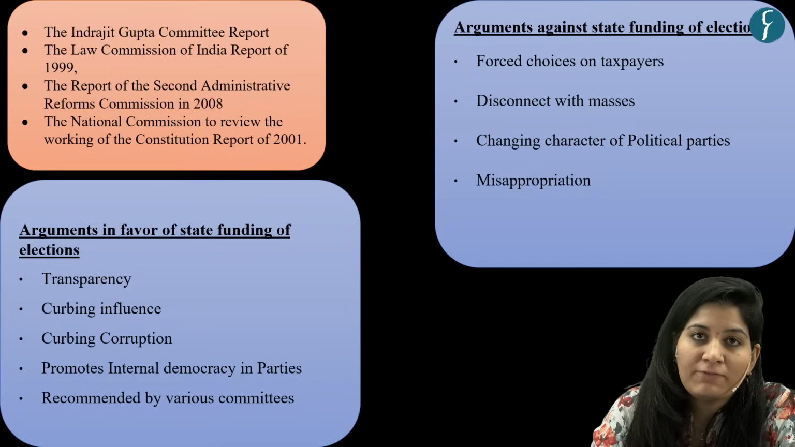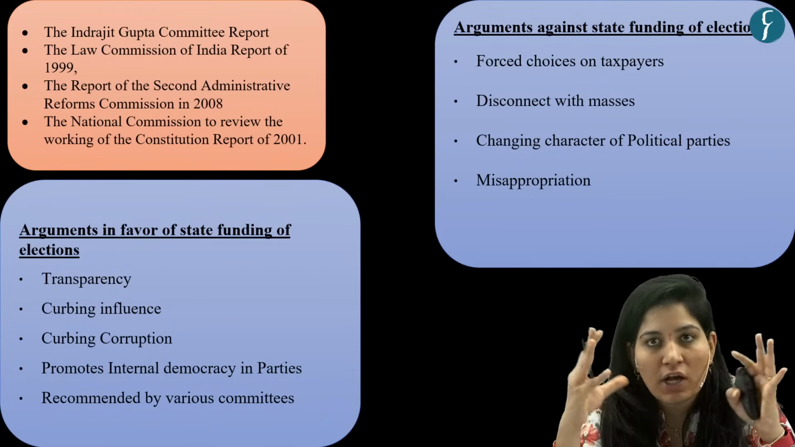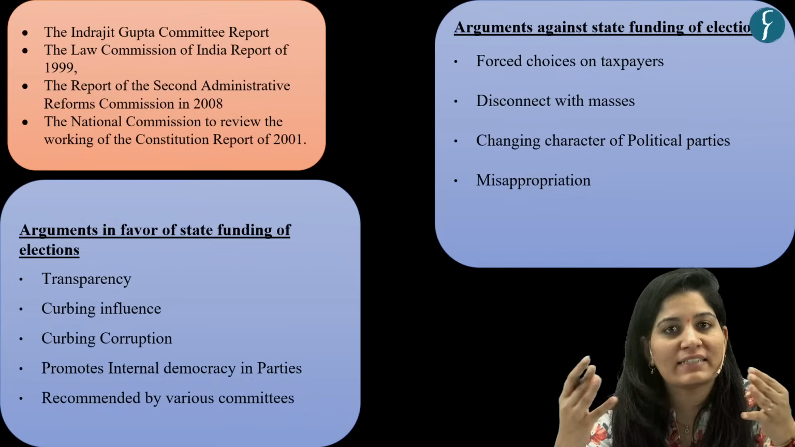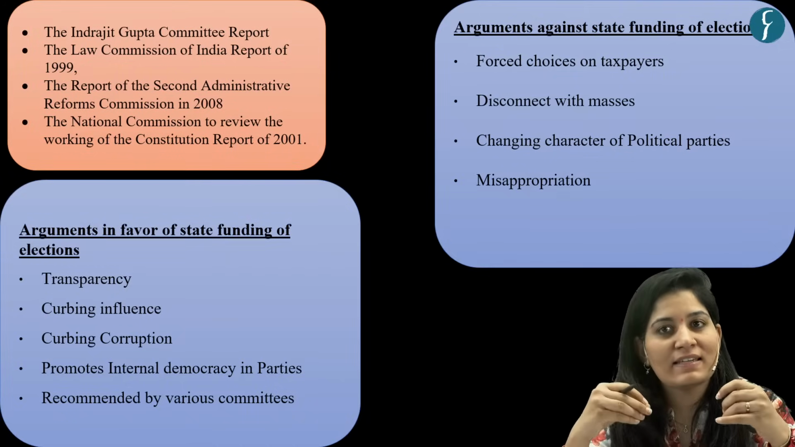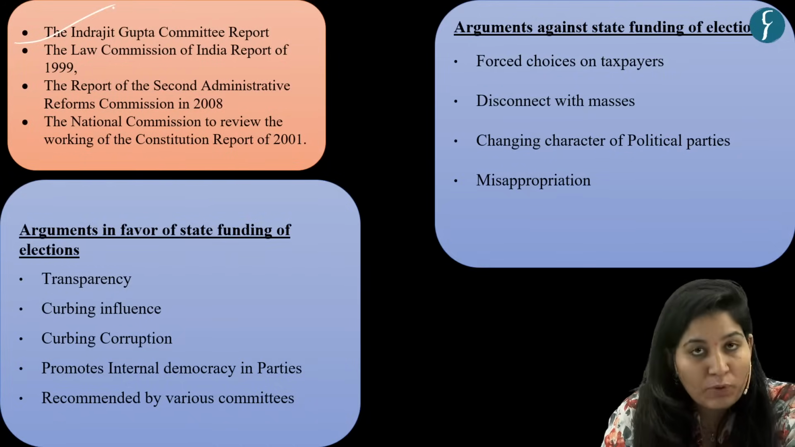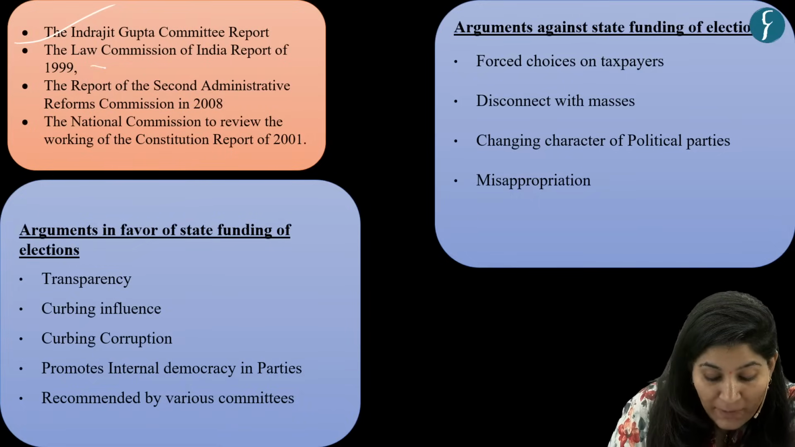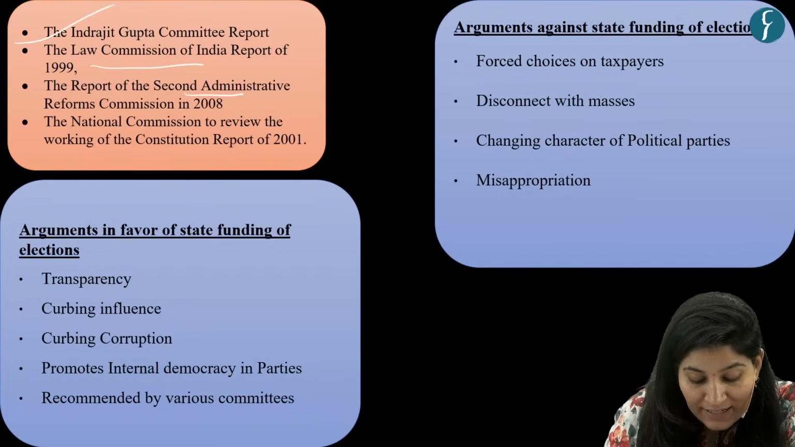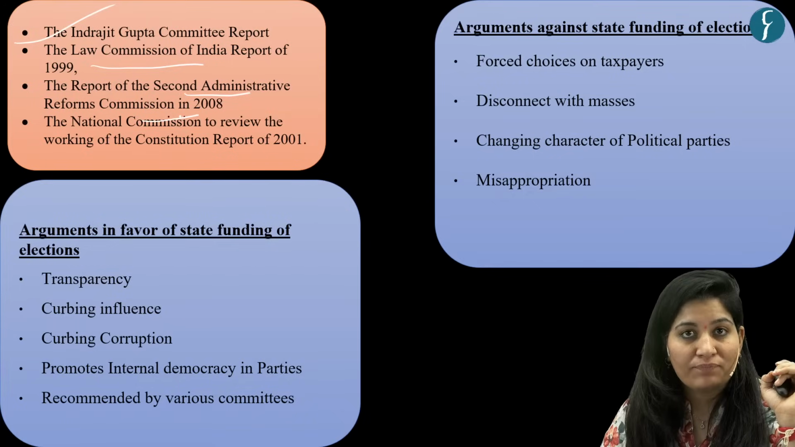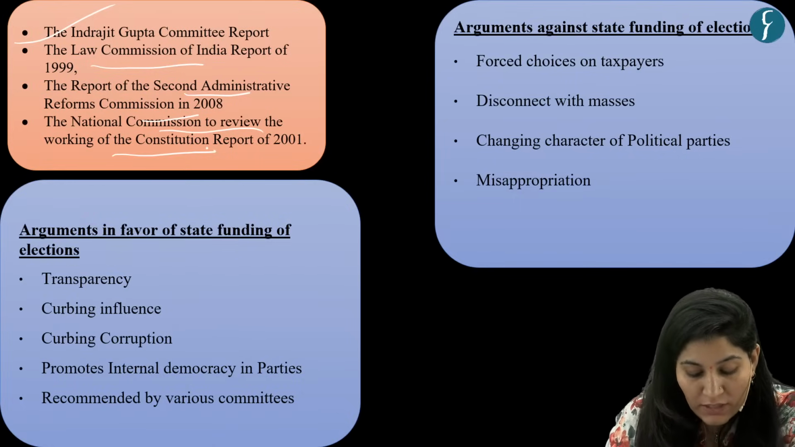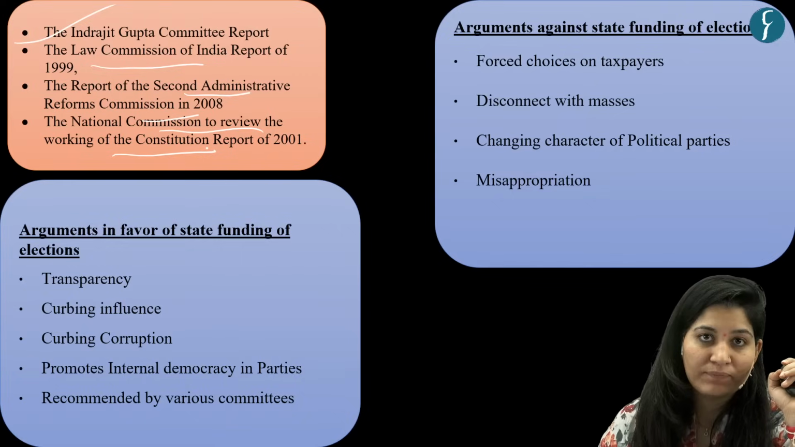Now, electoral funding is backed by different committees. To solve this issue, there is one suggestion, that is funding by the state, and this is provided by various committees. First is the Indrajit Gupta Committee report. Second, backed by the Law Commission of India report 1999. Then the Administrative Reforms Commission also said the same, backed state funding. Then the National Commission to Review the Working of the Constitution report 2001.